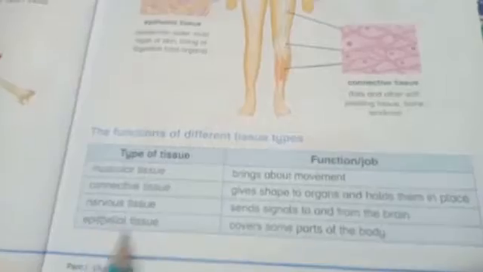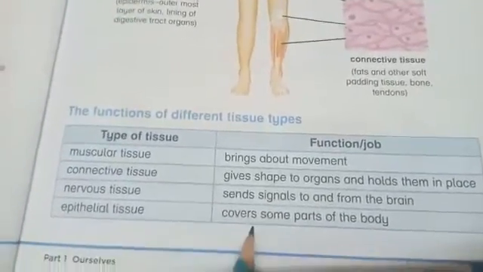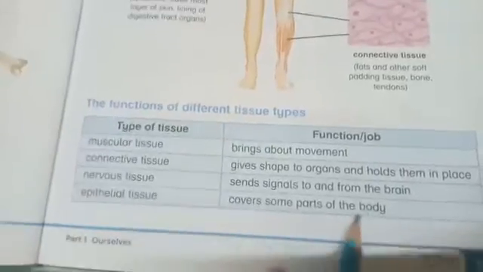Then comes the epithelial tissue. Epithelial tissue covers some part of the body. It covers the parts of our body.